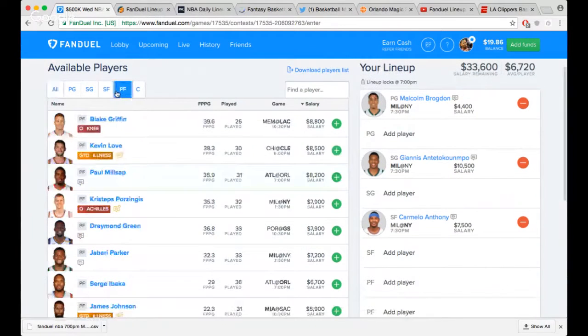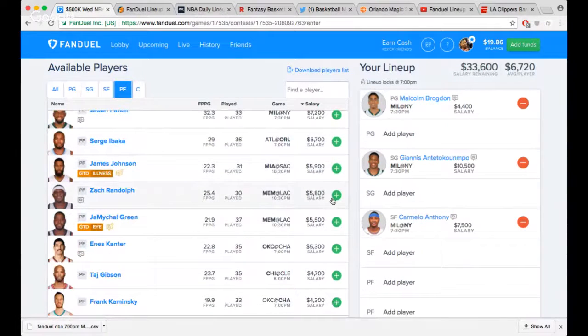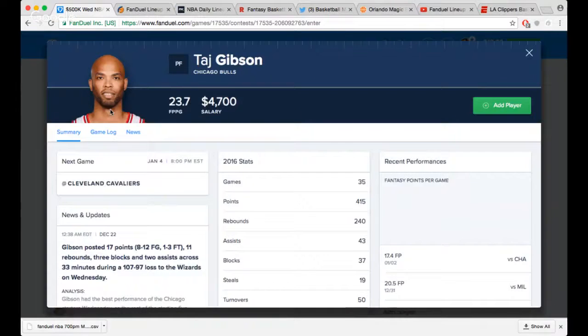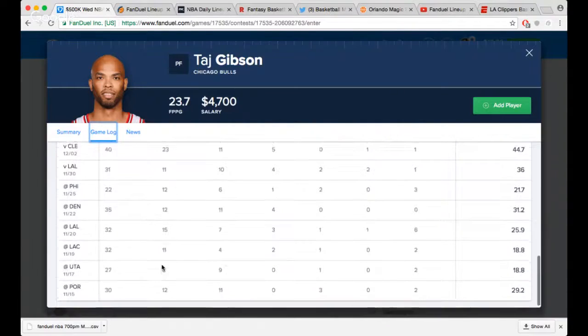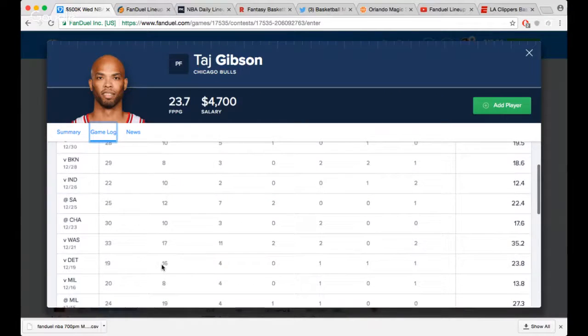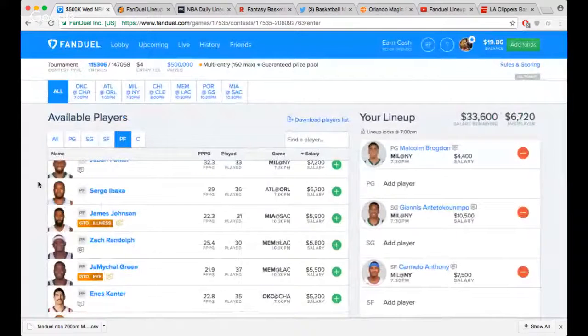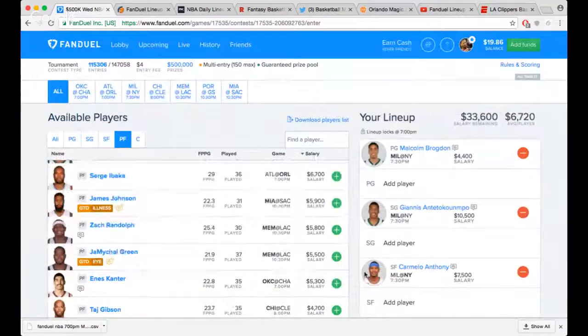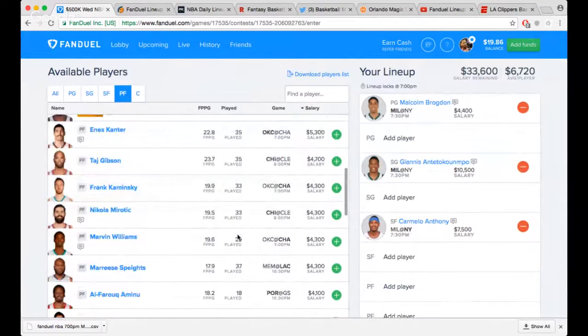Power forward, guys that I think are sneaky here. I think I like Zeller, 6K though. I don't know how much exposure I wanna have to him. Let me see Treveon Graham's minutes. Treveon Graham, I feel like he was getting 32 minutes at the beginning of the year, and it's pretty much been going down. I think because Felicio and then Mirotic got to get their minutes, and they're pretty much healthy. So I still like Treveon Graham. 4.7 is a pretty decent price.